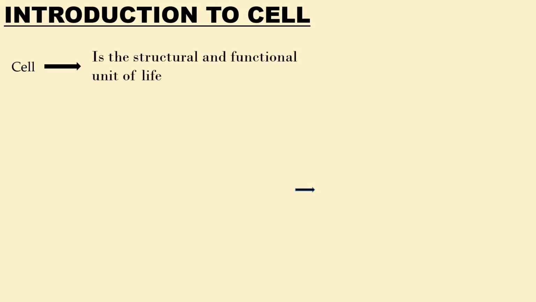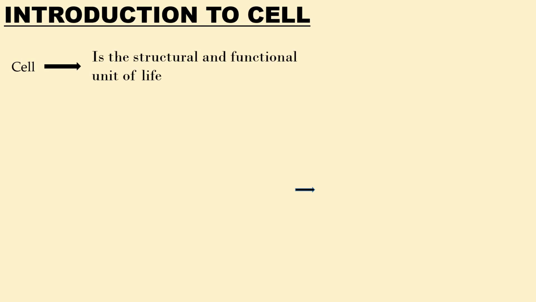What is a cell? A cell is the structural and the functional unit of life. Of course, the cell is what determines the life and deeds of each and every living organism. If your cells are alive, it means that you are alive. If your cells are dead, it means that you are dead.